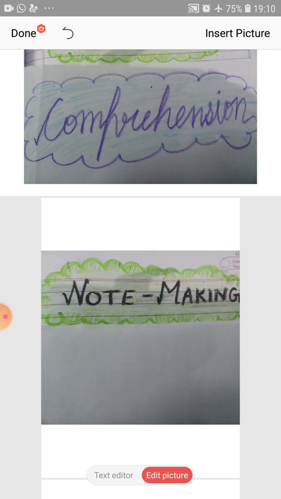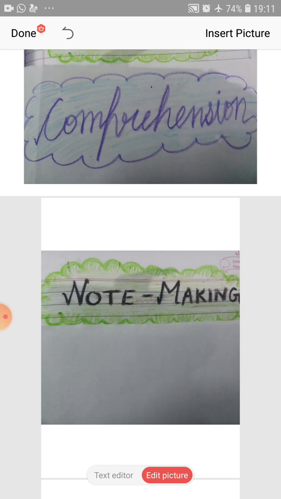Note making is an important study skill. Sometimes our study material is rather large. It is difficult to remember large chunk of information. It is always advisable to note down the main points of the material or passage. These points should be further divided into subsections and subsections. Using abbreviations and symbols make your note making more compact and precise. So this is for your benefit if you understand it clearly, that note making.